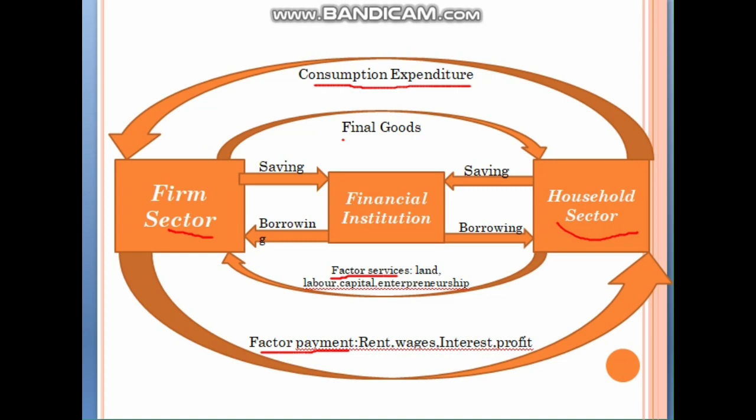to the household sector. For land, they pay rent. For labor, they pay wages. For capital, they pay interest. And for entrepreneurship, they pay profit.